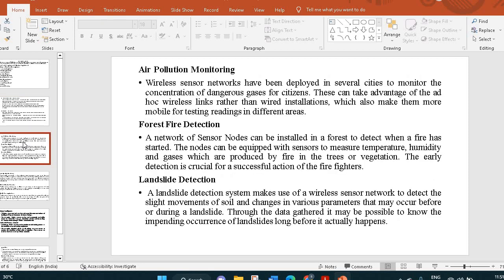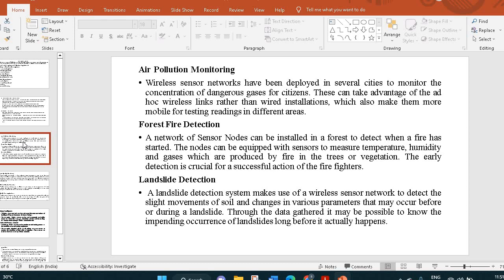Air pollution monitoring. Wireless sensor networks have been deployed in several cities to monitor the concentration of dangerous gases for citizens. These can take advantage of ad hoc wireless links rather than wired installations, which can also make them more mobile for testing readings in different areas.